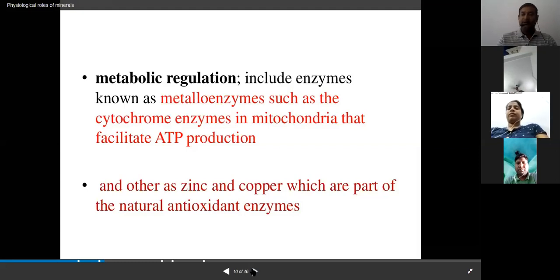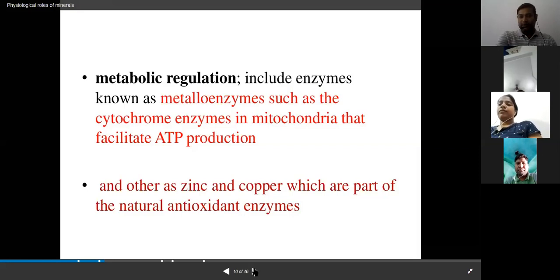In other words, zinc and copper also act as natural antioxidant enzymes. They act on the free radicals that are produced during any metabolic activity.